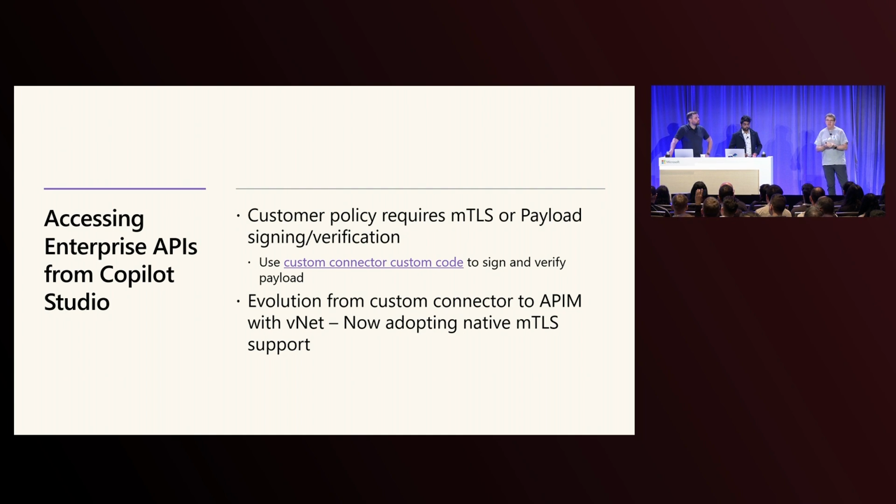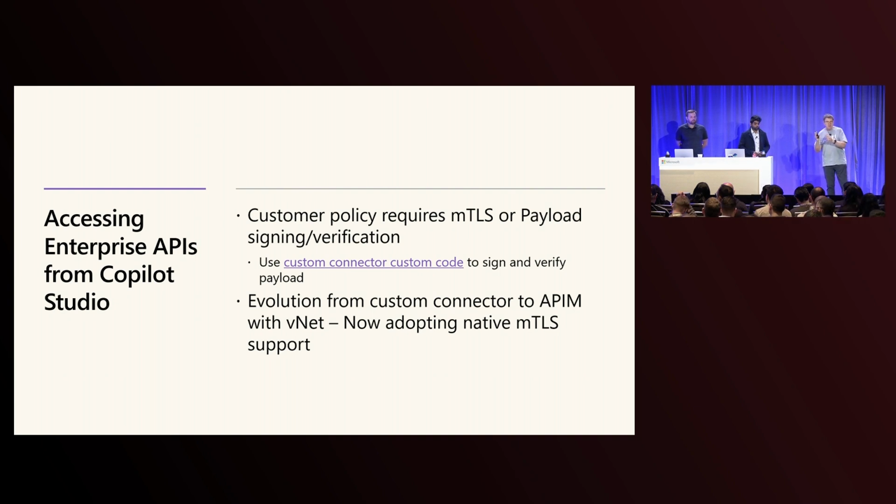The custom code has a number of really good namespaces. It's a C# scripting custom connector, custom code piece, but it's a limited number of namespaces. And so if you have a namespace that you need in that custom code and it's not available, then sadly you're out of luck. And then finally, custom code for custom connectors run on their own Azure Function infrastructure. And if they don't run all that often, then there's sometimes a cold start issue with getting them up and going. So you need to handle that as well. So that's some of the things that we needed to deal with, all of which we did deal with, by the way, as part of the process. And if you want some details about that, come and see us. We'll talk in some more detail.